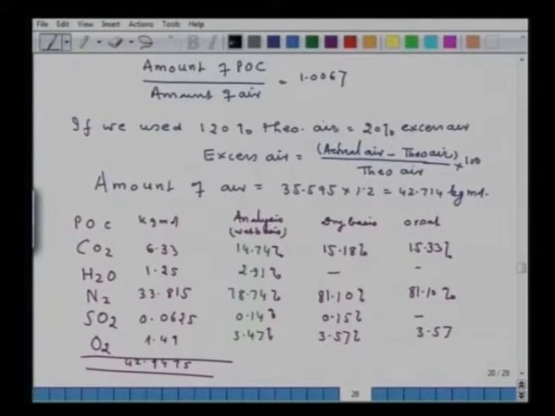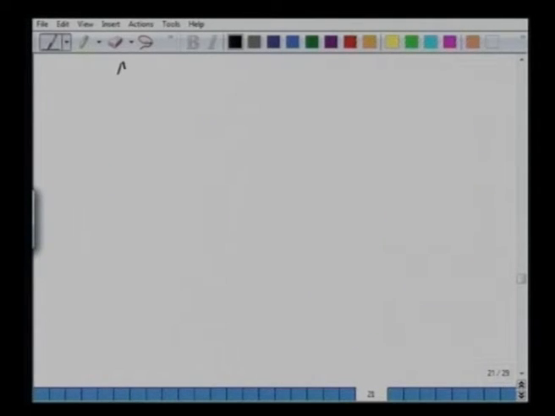If I now determine the so-called ratio, the amount of POC upon the amount of air, that becomes equal to 1.005, slightly here and there a little bit affected. Now, this is how this particular problem can be tackled.